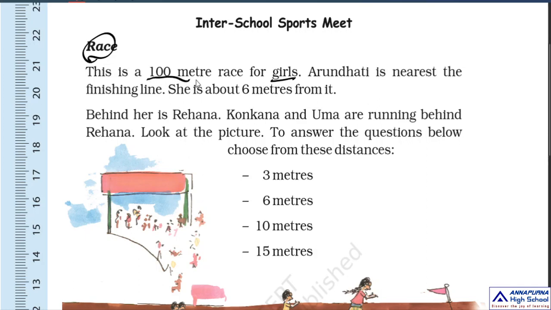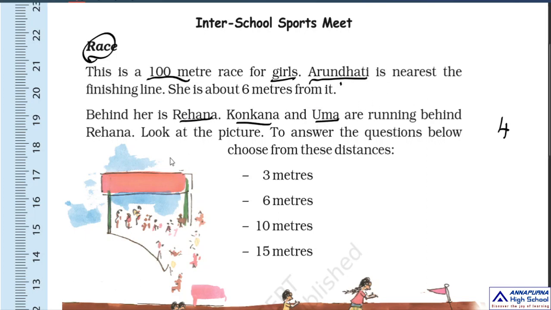In the 2.1 video, I showed the track, just to recall that. So Arundhati is one girl, Rehana is another girl, Konkana, Uma. So 4 girls are participating here. How many girls? 4 girls are participating. What are their names? Arundhati, Rehana, Konkana and Uma.